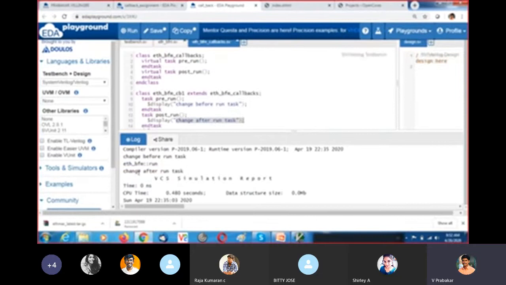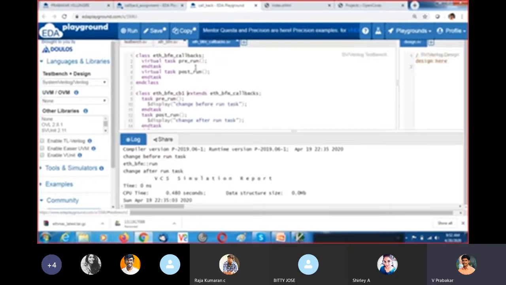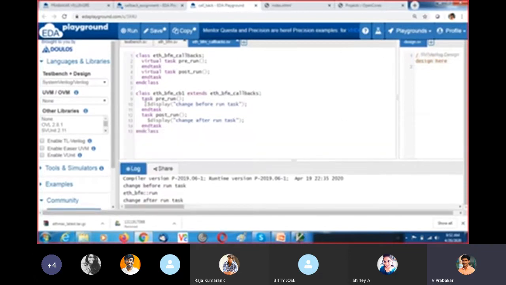So in this way we can introduce this. This is a BFM. If I introduce the callback concept, I can modify the functionality of the BFM by writing here. If I want to modify before the actual run task, I can give my idea or modification here.